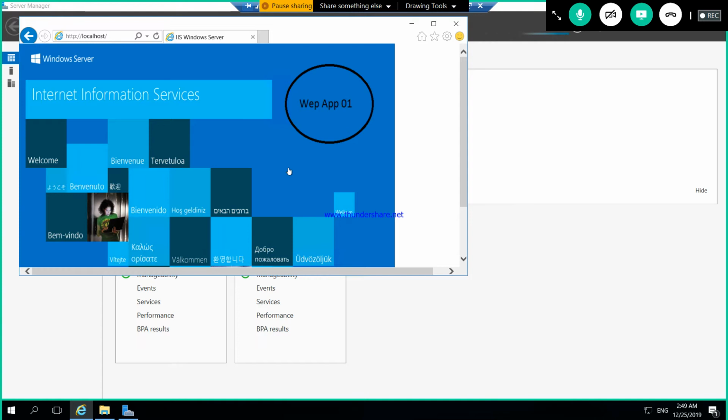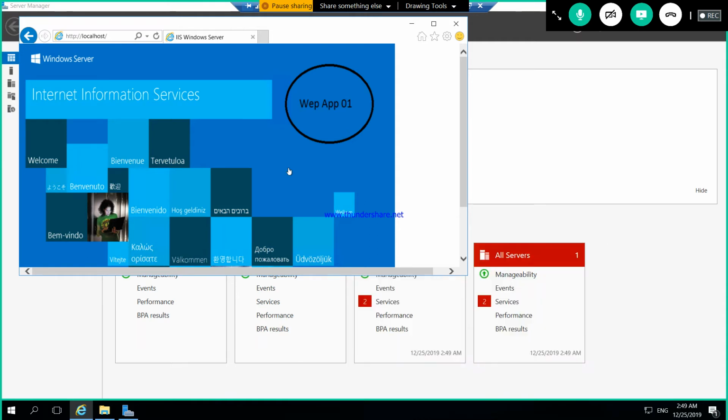Now I would like to access this application. Now I would like to give access to this application to the end user outside in the world. I mean to say I would like to give access to this application from outside of this machine. So what are the ports I should open?